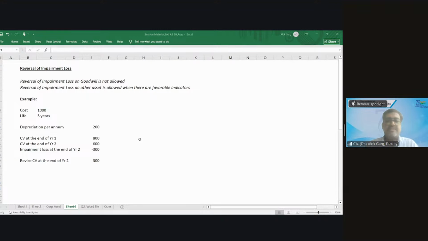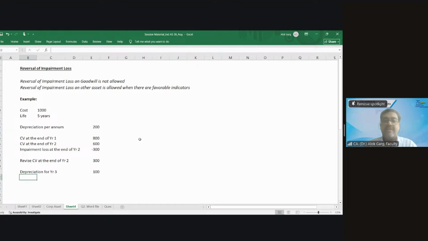What is my depreciation for year 3? 100. Simple: carrying value divided by remaining useful life, so 300 divided by 3 is 100.